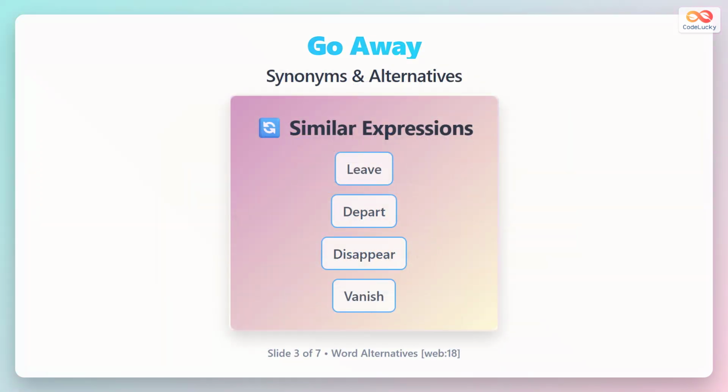Go away shares meaning with single words. Leave means departing from a location. Depart sounds more formal for leaving. Disappear describes vanishing completely. Vanish works for magical or sudden disappearance. Beginners should practice matching go away with these synonyms in sentences to expand vocabulary.